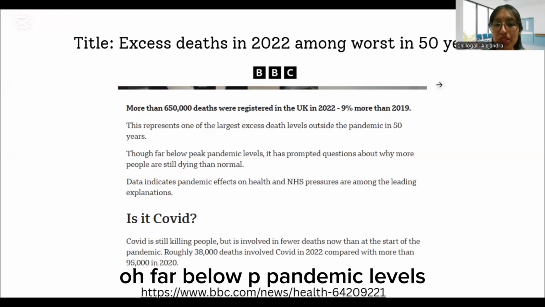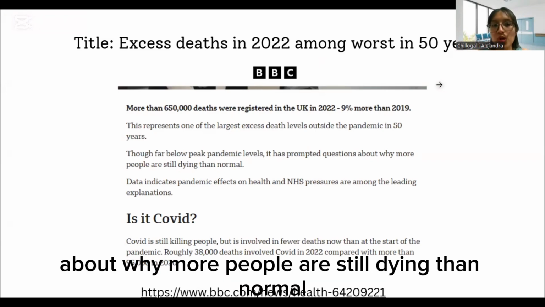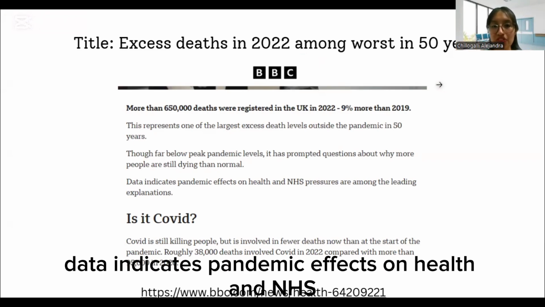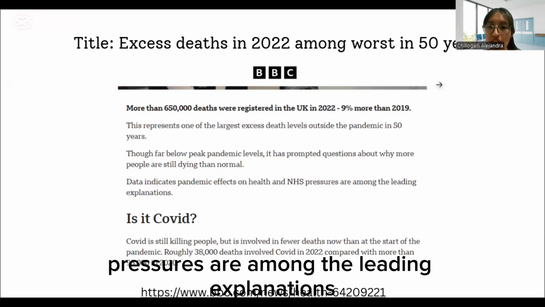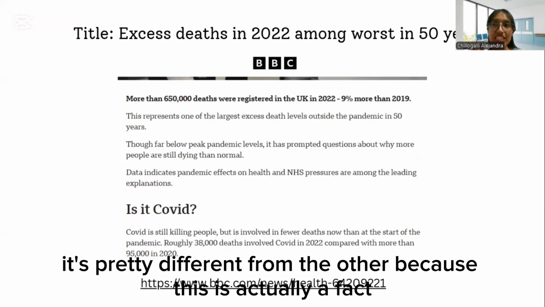Far below pre-pandemic levels, it has prompted questions about why more people are still dying than normal. Data indicates pandemic effects on health and pressures are among the leading explanations. Now, in this case, it's pretty different from the other because this is actually a fact.